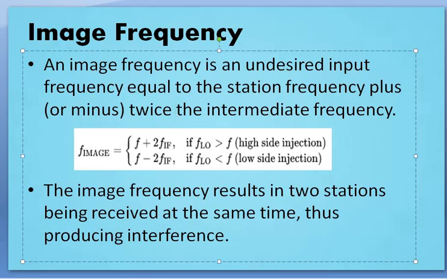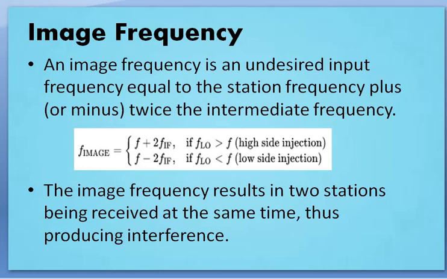Here, image frequency is twice that of your intermediate frequency. If you have double the intermediate frequency, it will be received by two different stations. Suppose A is one transmitter and A1 is one receiver.